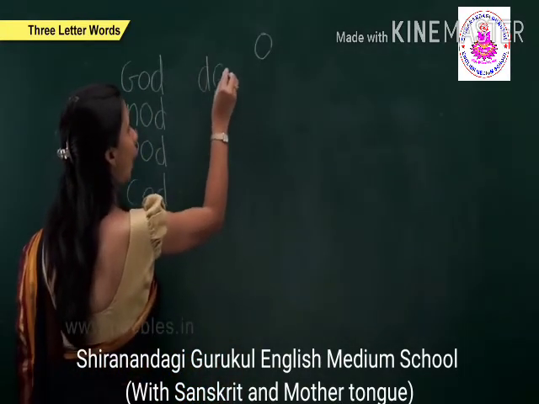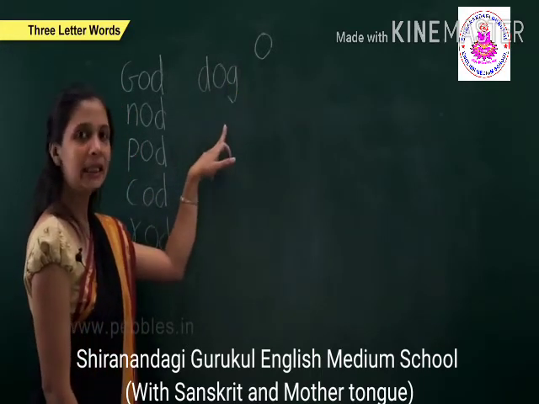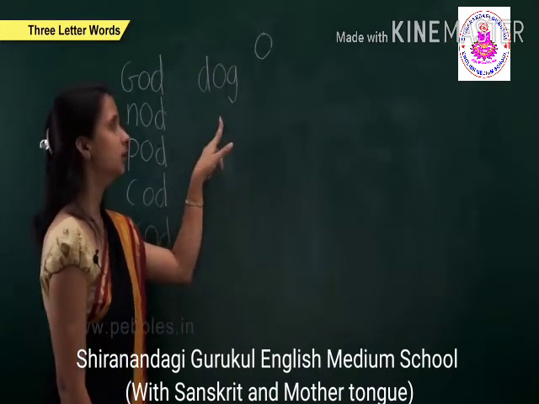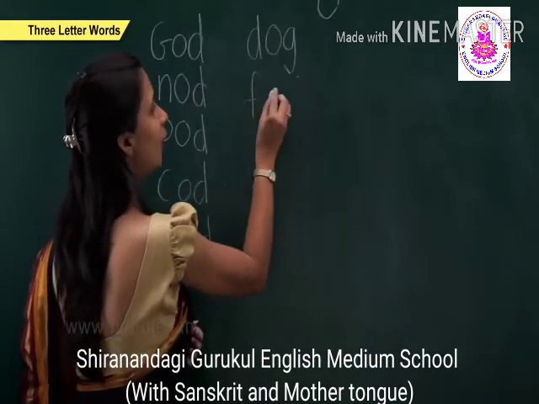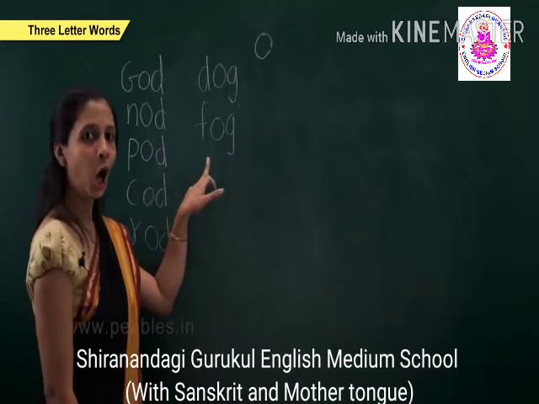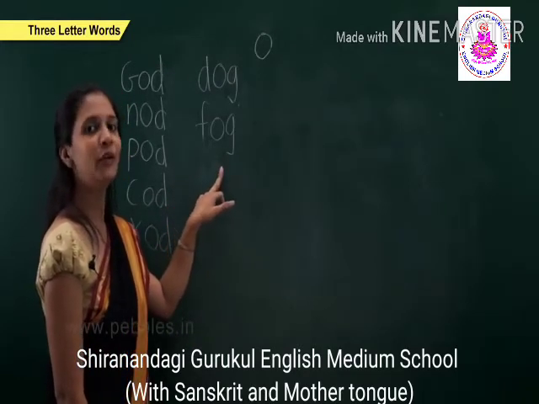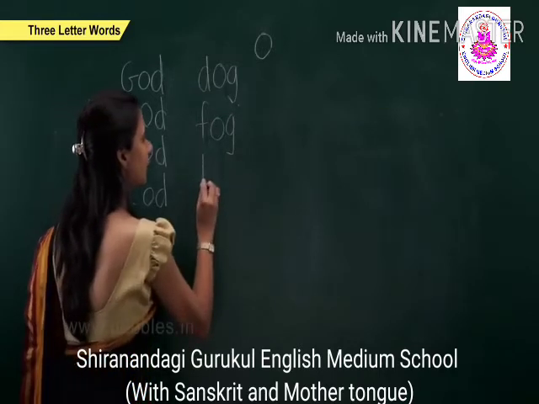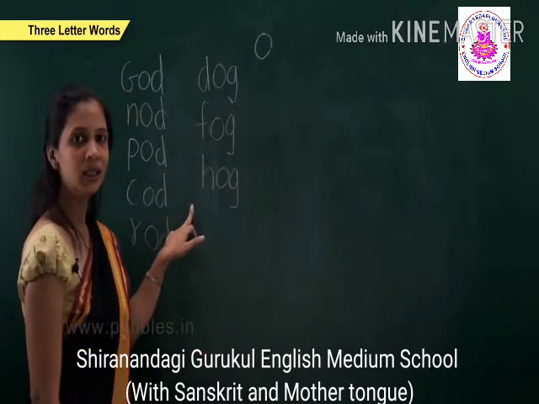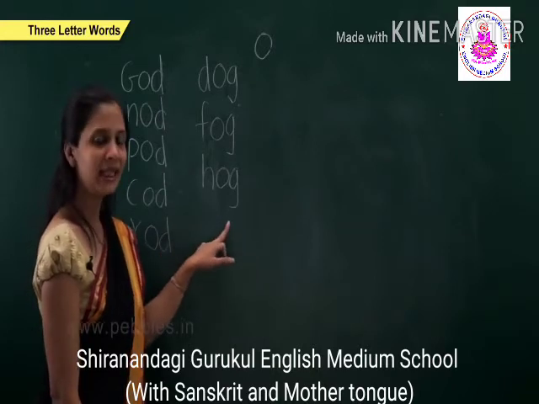D-O-G dog. The next is F-O-G fog. The next is H-O-G hog.